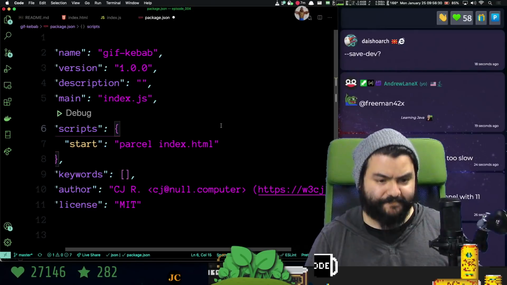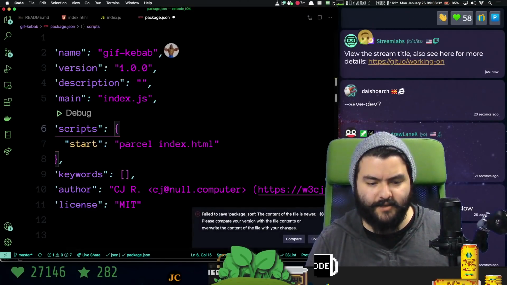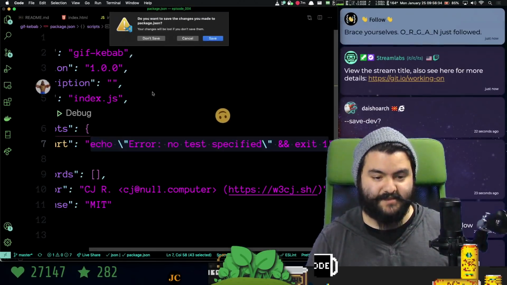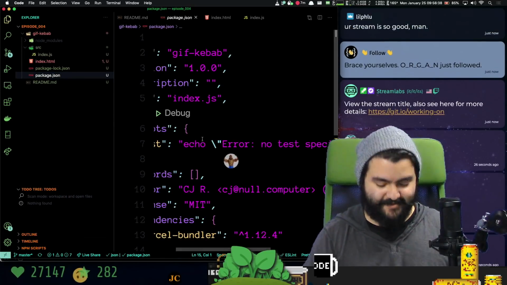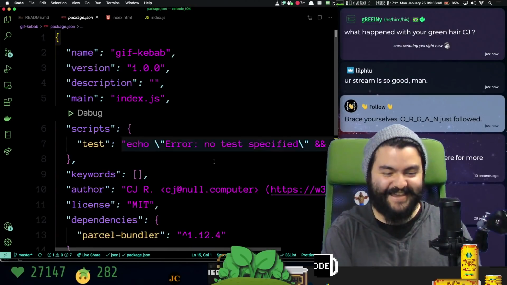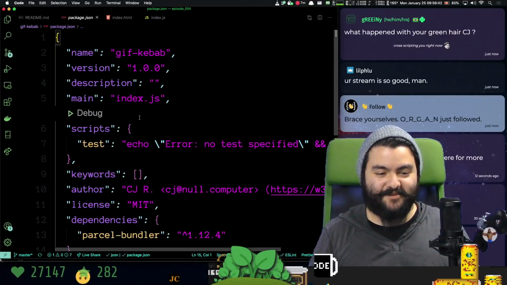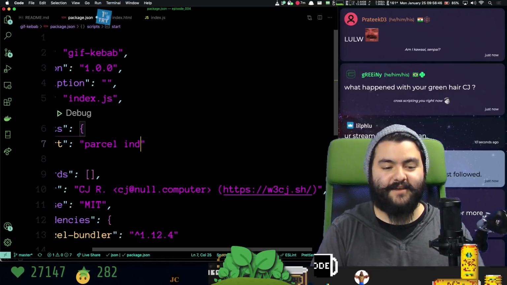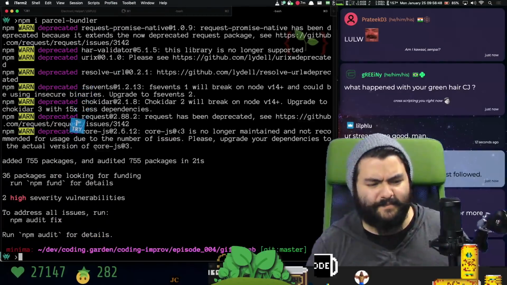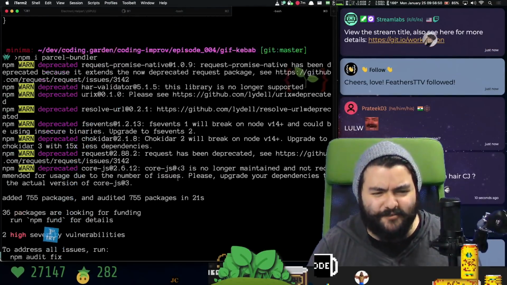Okay. Now, oh, the contents of the file is newer. That makes sense. Don't save, because whenever I did the install, it added Parcel Bundler here, so I can't edit it while I was doing that. So we need a start script, which is just going to be parcel index.html.